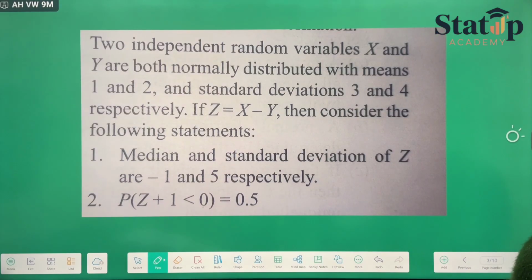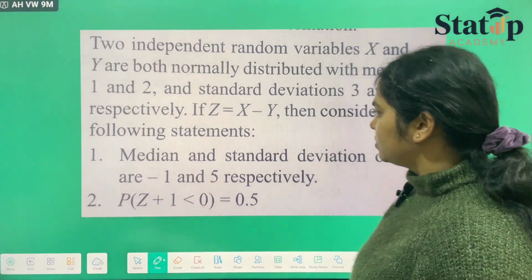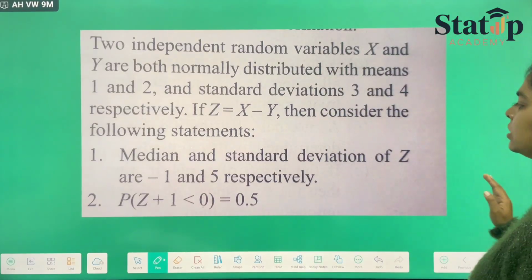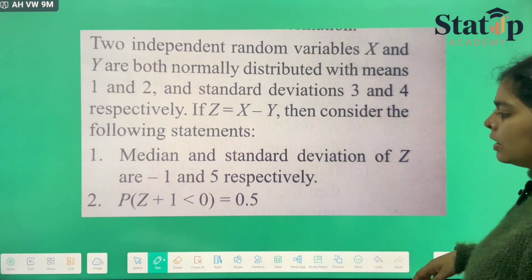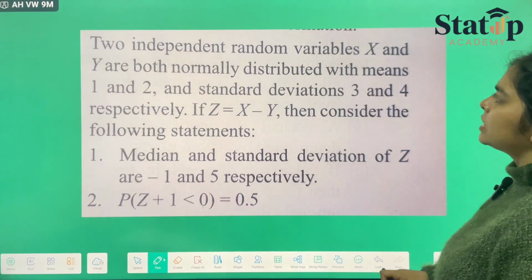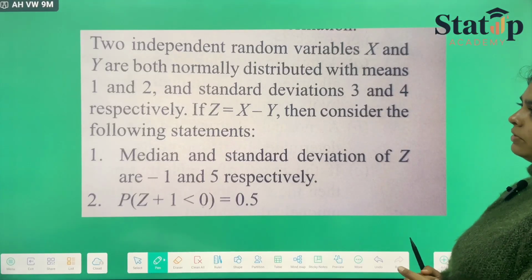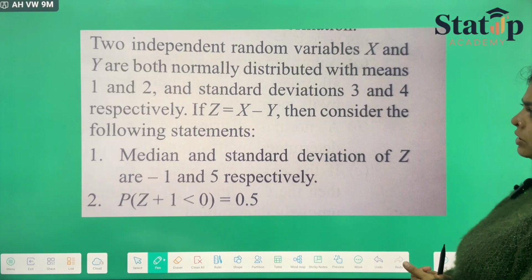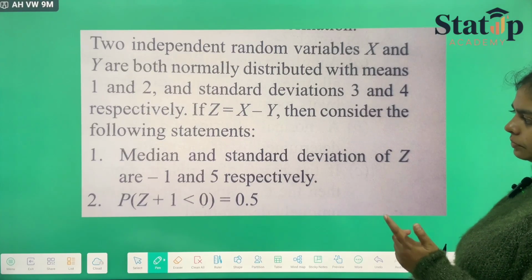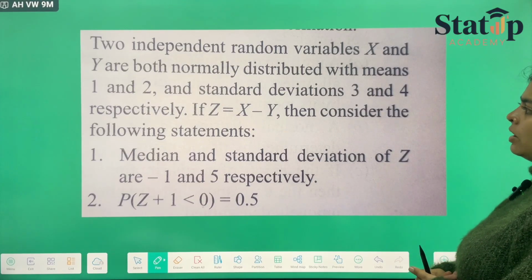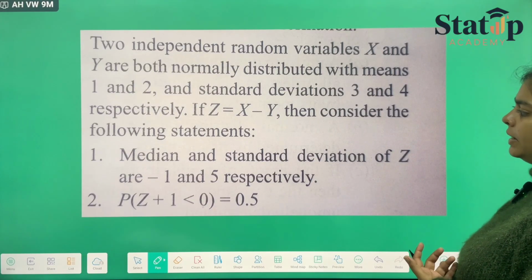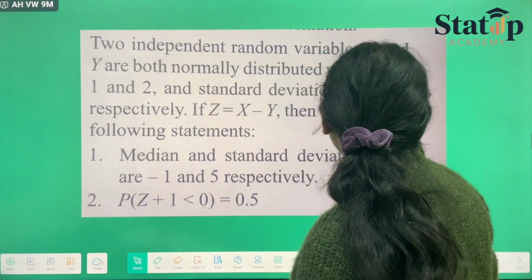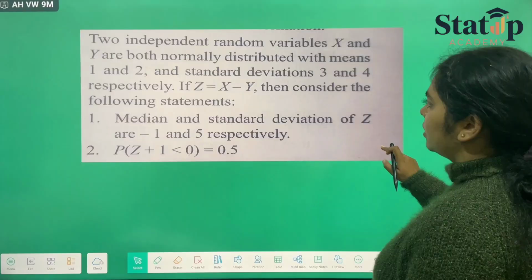Now moving forward, this is one of your PYQs, and it is directly based on the question that we did previously. In this question, they have given us again two random variables x and y having mean 1, 2 and standard deviation 3 and 4 respectively. And they have asked us to calculate the median and standard deviation.